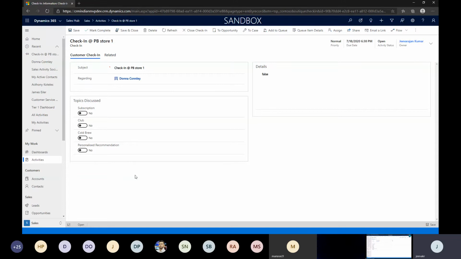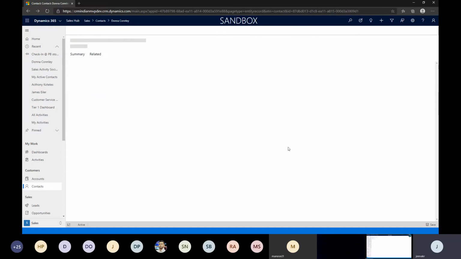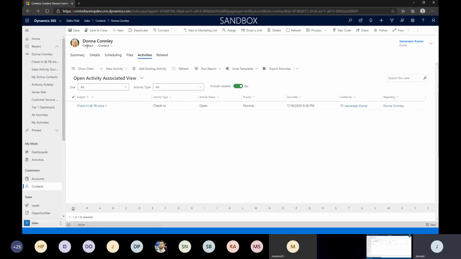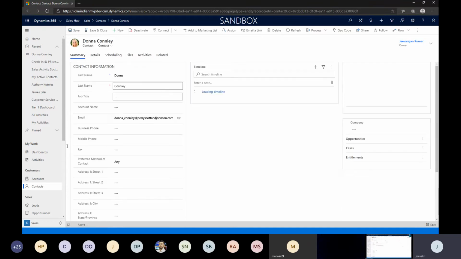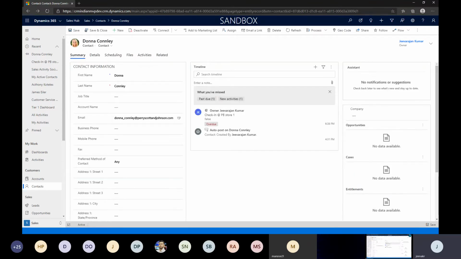prescribed product, right? Let's say this time she tried a cold brew, and we can just mark that as well. Let's say this is a product which we are testing in the market, and we are trying to get more customer feedback to make this product better. In that case, we can capture all this. So these things can be marked from the Power Apps directly. But to make it simple, we're just entering a record inside Dynamics against the customer service against Donna in this case.